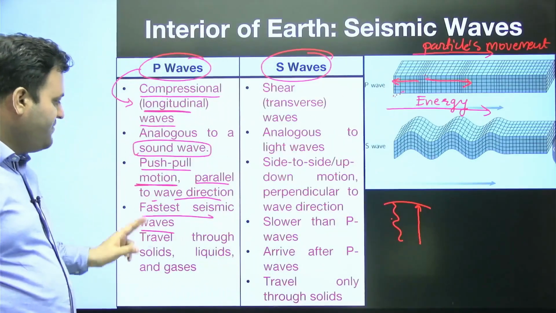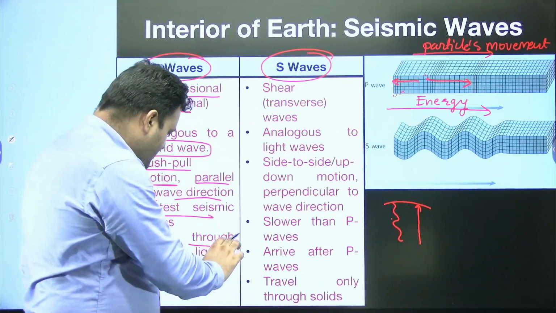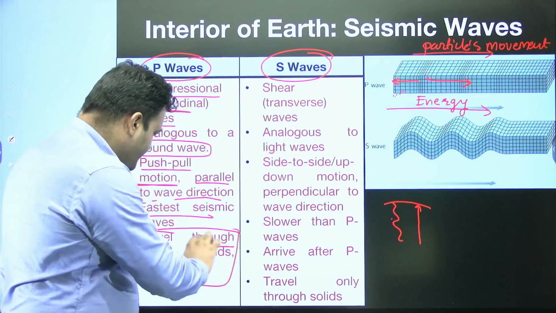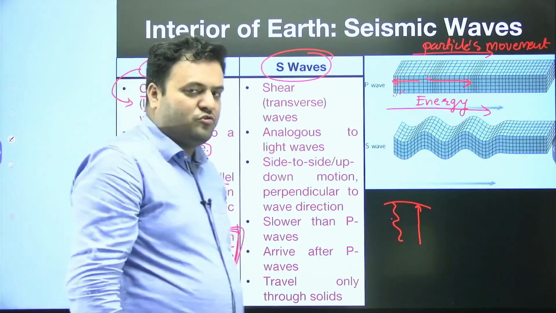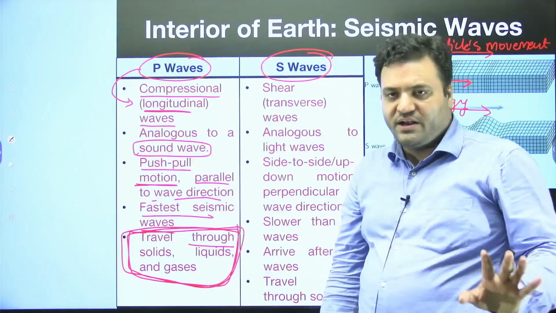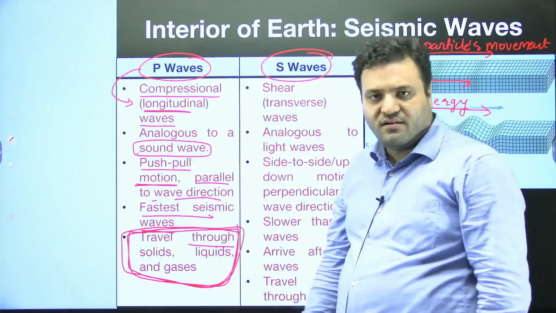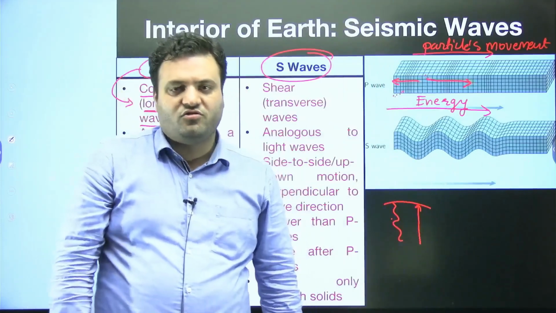That's why the P wave is the fastest seismic wave. And one of the most contrasting features you have to remember is that the P wave can travel through all mediums: solid, liquid and gases.